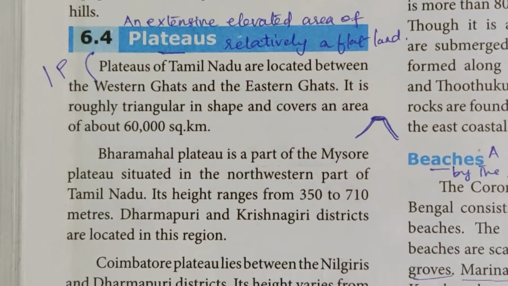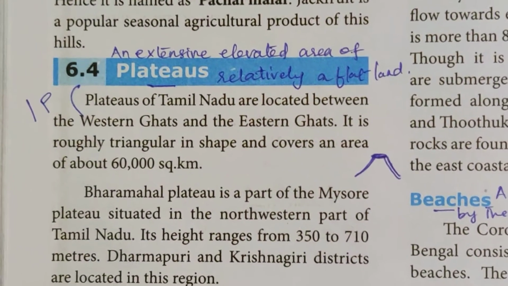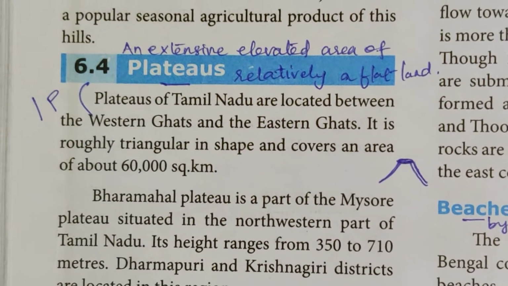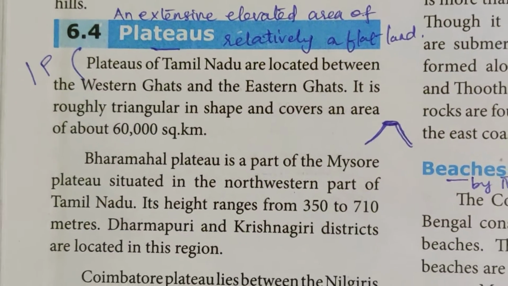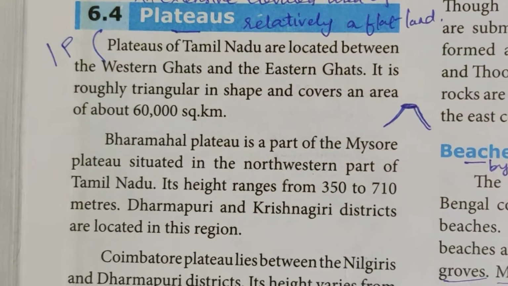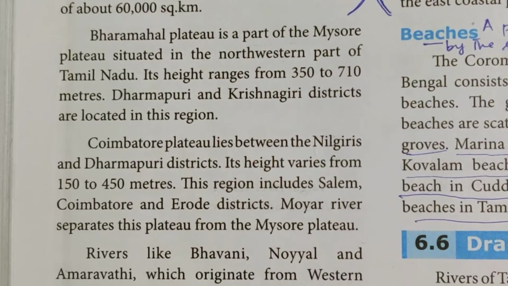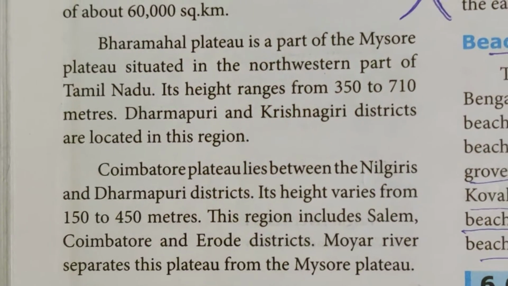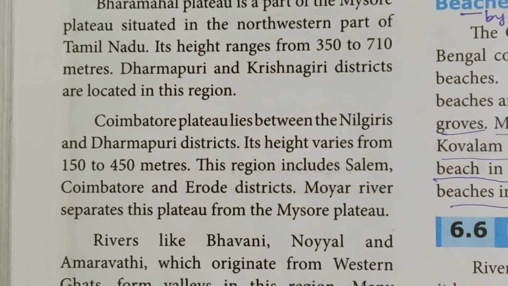Now we are going to talk about the plateaus. An extensive elevated area of relatively flat land. Plateaus of Tamil Nadu are located between the Western Ghats and the Eastern Ghats. It is roughly triangular in shape and covers an area of about 60,000 square kilometers. Maramahal Plateau is a part of the Mysore Plateau situated in the northwestern part of Tamil Nadu. Its height ranges from 350 to 710 meters. Dharmapuri and Krishnagiri districts are located in this region.